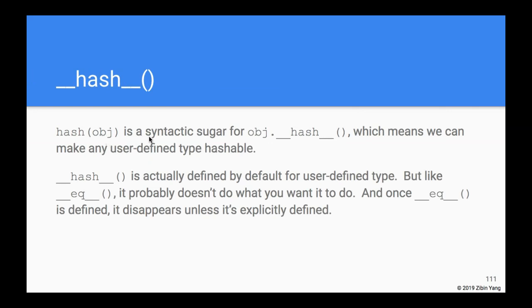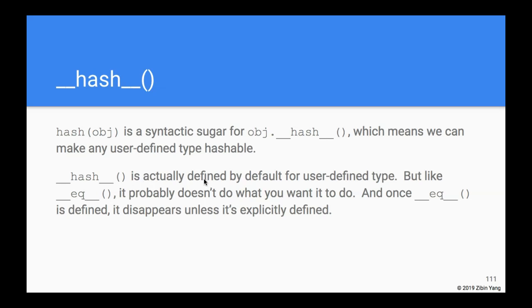Now, hash is a built-in function. Just like many other built-in functions, it's actually just syntactic sugar for object dot dunder hash. So any user-defined type can define dunder hash if we want to have good control over how our user-defined type is hashed.